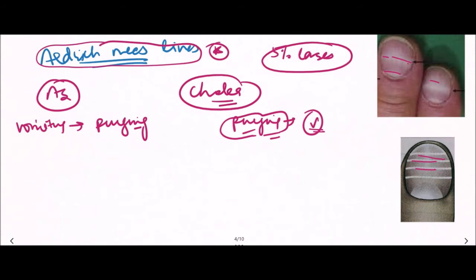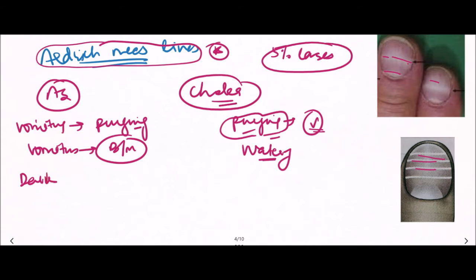And vomitus in arsenic poisoning contains blood and mucus. But in cholera, vomitus is watery. And the stool is dark colored.